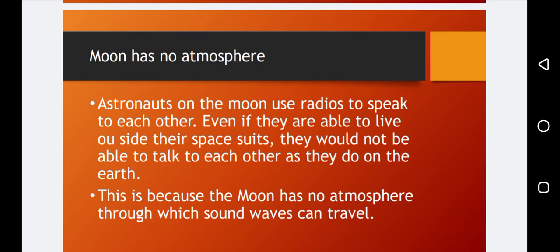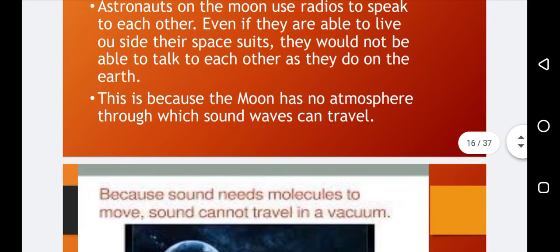In the space suits there is a radio fixed inside, and through it they are able to hear each other's sounds. Without these they are not able to hear the sounds, because in space there are no molecules, there is no air, so we are not able to hear sounds in space.